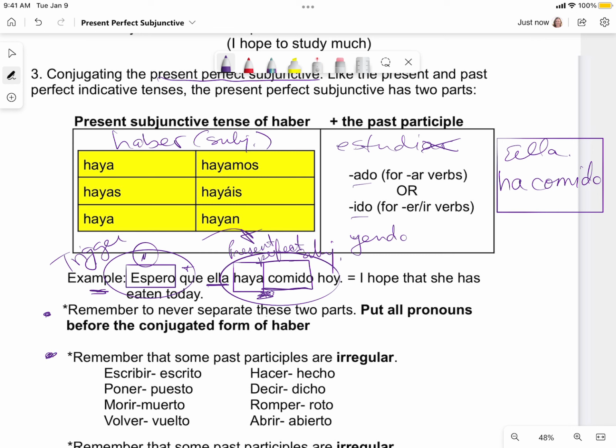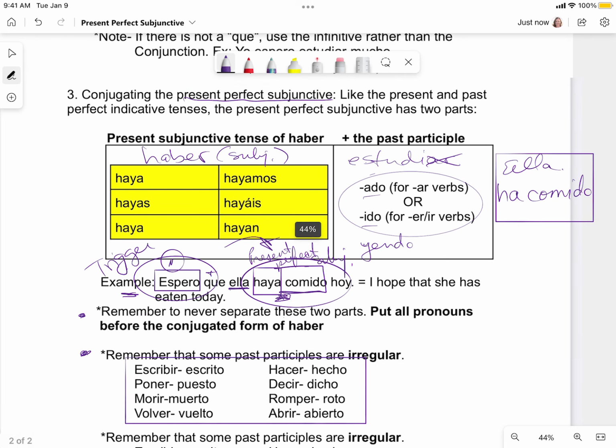Remember also that we have some past participles that are irregular. So with these verbs over here, the ado, we had estudiado, we had hablado, we had comido. Then we have this list of irregulars, which again you should have learned when you initially learned the indicative of the present perfect or the past perfect. We learned these like he escrito, I have written, or había escrito, I had written. These are the same irregulars in the participle. But again, if you don't remember those, go ahead and take a screenshot or take a picture or write those down in your personal notes.